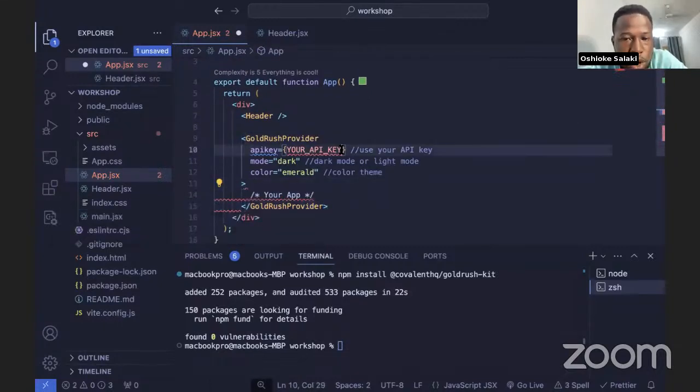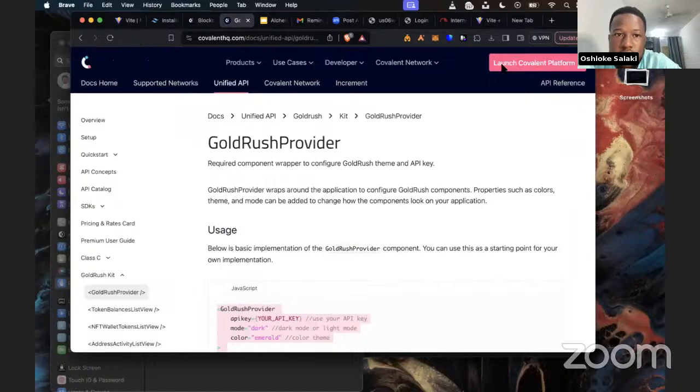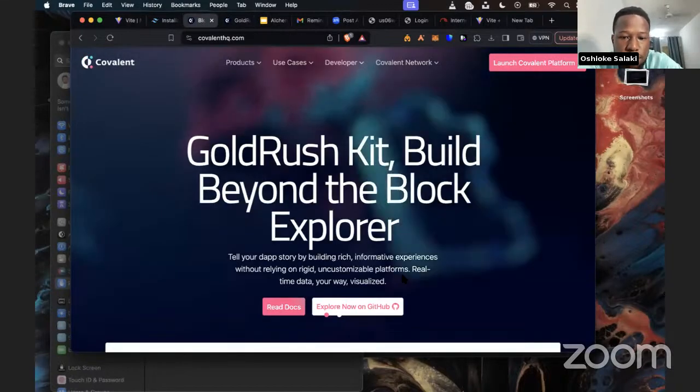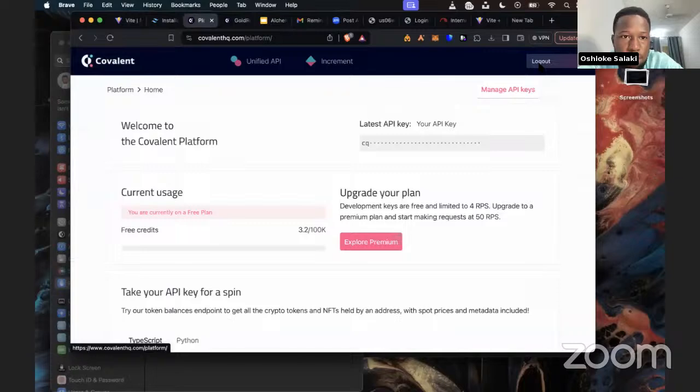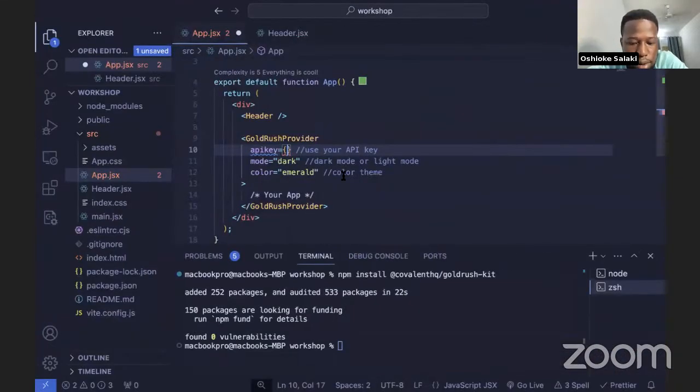Then we need to have our API key in order to use this. So we can get your API key from the dashboard. Okay, I've gotten my API key. Ideally, you're supposed to put your API key in a .env file, but I don't want to overcomplicate the presentation, so I'm just going to leave it here. I'll change it later.